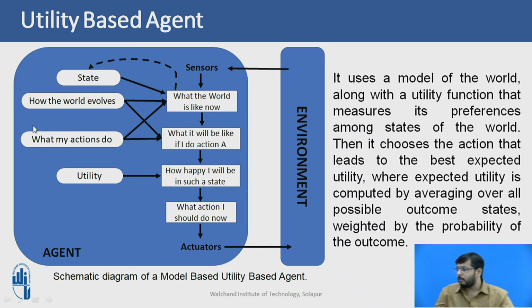In the third block of curved boxes, the utility defines how happy the agent will be in that particular state, and according to this it chooses what action is to be taken by the actuators. This is the schematic representation of a utility-based agent diagram.